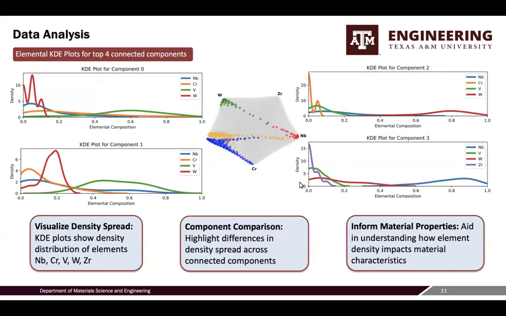This next slide corresponds to the UMAP on the previous slide and the data as well. Kernel density plots were generated showing the distribution of the 5 elements in each connected component corresponding with the elemental UMAP data. KDE plots are great for highlighting differences in density spreads across the connected components in regards to the elements in the CGA system. These plots provided a detailed understanding of the distribution and interaction of elements within the CGA system. They help in identifying significant clusters and trends that influence material properties.